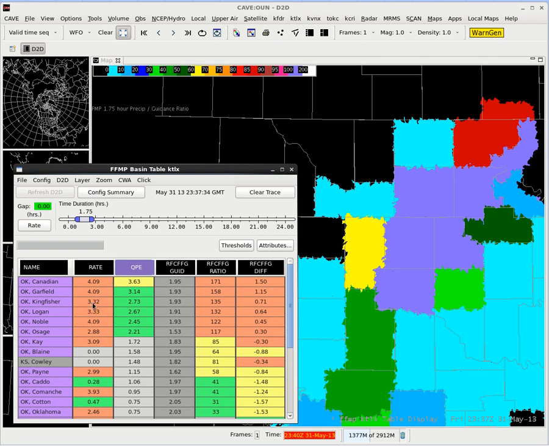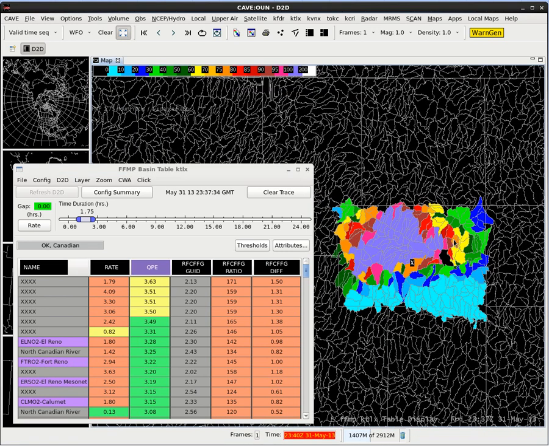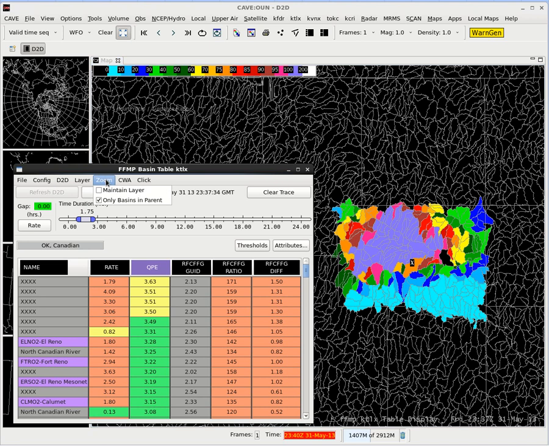So let's say I want to find out what's going on in a particular basin in Canadian County because I know my counties. Well, what happens when you go in the county level display, the default setting for the zoom factor is only basins in parent. So it just keeps the basins that are in that county.